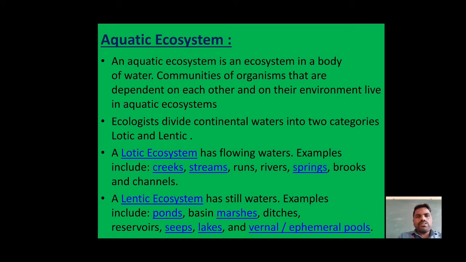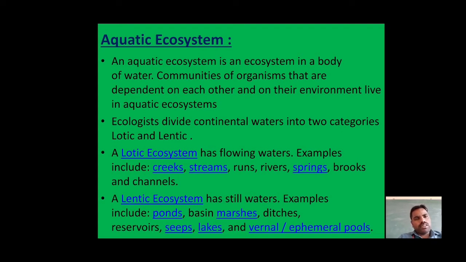This kind of ecosystem we call the aquatic ecosystem. Ecologists divided the aquatic ecosystem into different kinds: the lotic ecosystem, the lentic ecosystem, and some freshwater ecosystems. Here we are discussing only the lotic and lentic ecosystems.